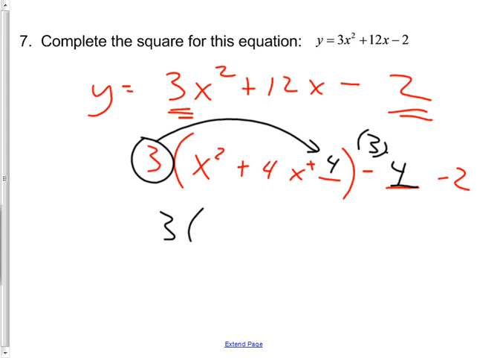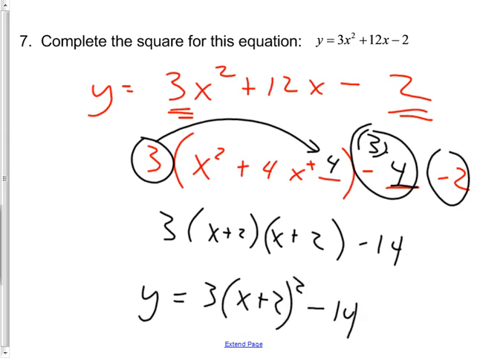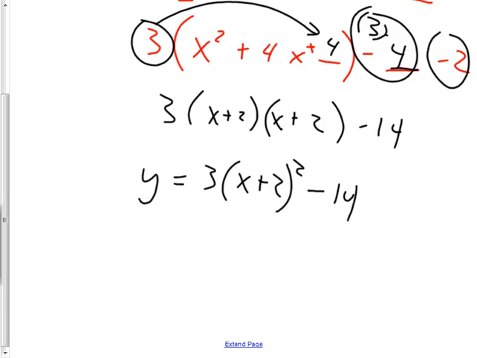So now this is the part that's perfect. X plus 2 and x plus 2. And then this will make negative 12, and negative 2 makes negative 14. Put it all together, I need y equals 3 parentheses x plus 2 squared minus 14. That's completing the square.